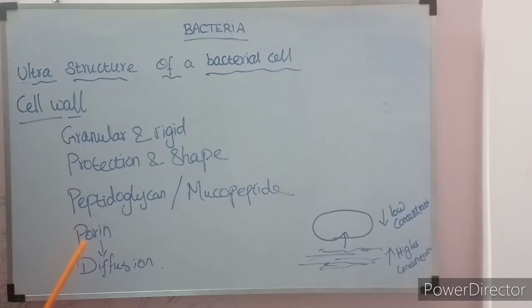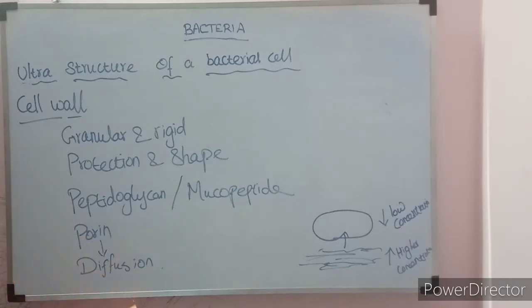The cell wall contains one of the most abundant polypeptides, which is porin. A polypeptide is a kind of protein, and porin is one such protein. For the process of diffusion to happen, porin, the polypeptide, is important.